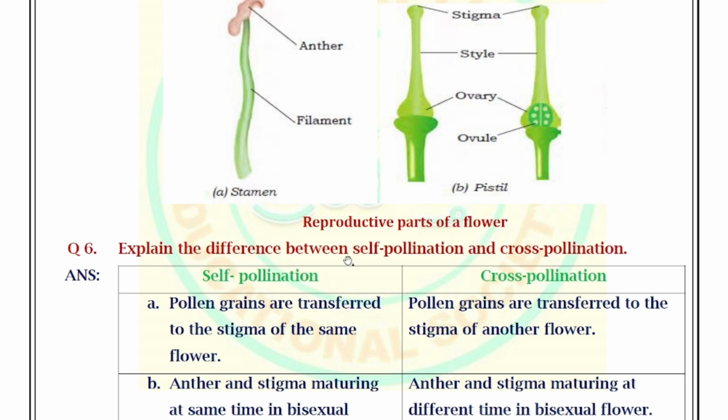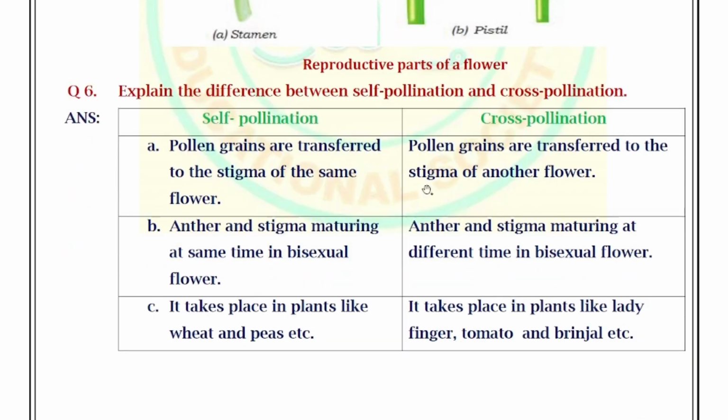Next, move on to the sixth question. Explain the differences between self-pollination and cross-pollination. This is self-pollination, this is cross-pollination. Pollen grains are transferred to the stigma of the same flower, that is known as self-pollination. Pollen grains are transferred to the stigma of another flower, that is known as cross-pollination.